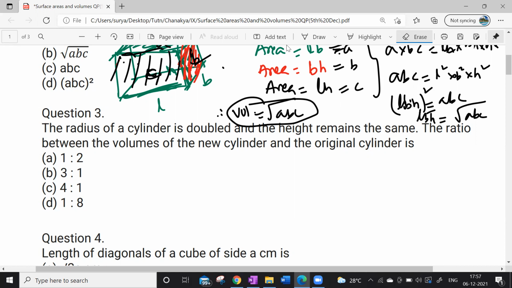So if we replace 2r in the place of r in the formula, we'll get 4 pi r square h. So if we write them in a ratio, 4 pi r square h is to pi r square h. Pi r square h and pi r square h get cancelled. So it's 4:1.